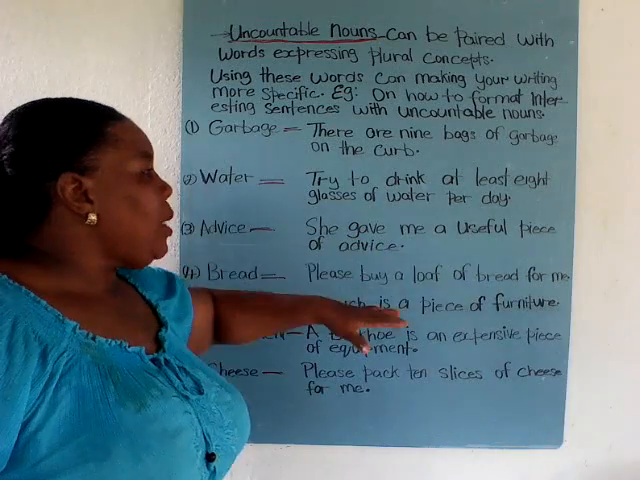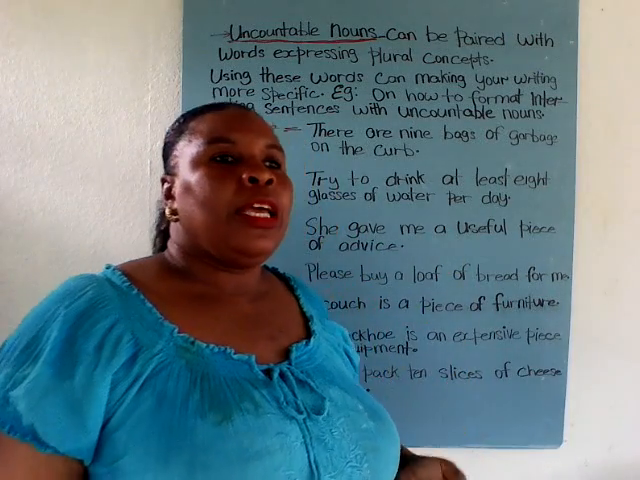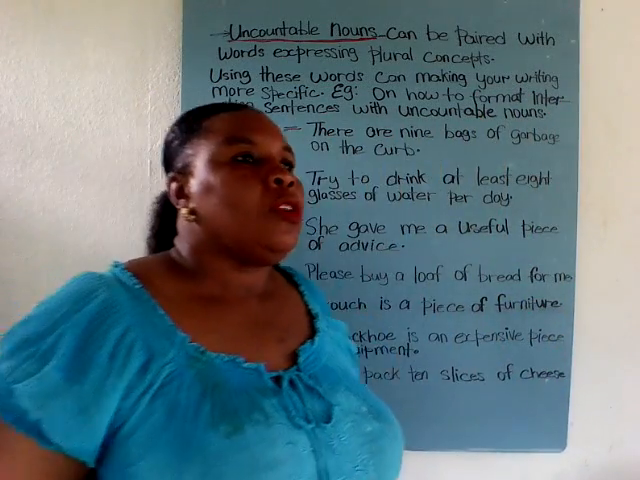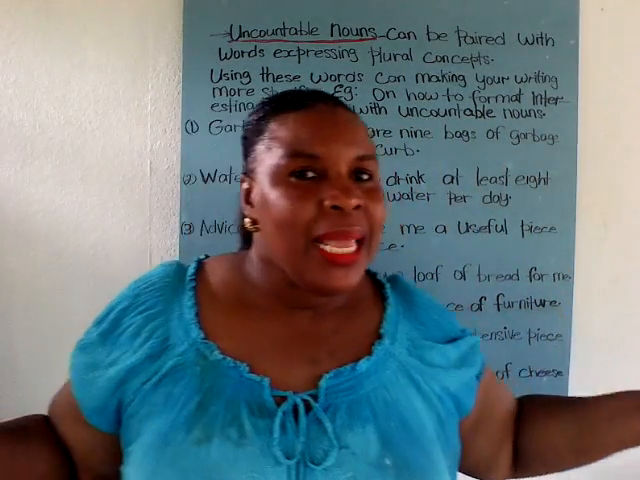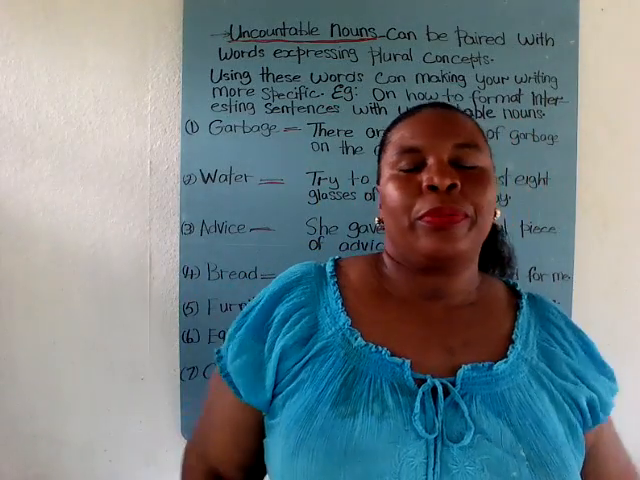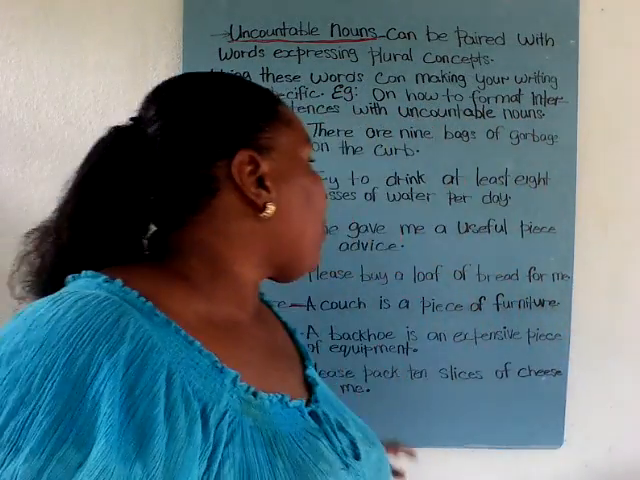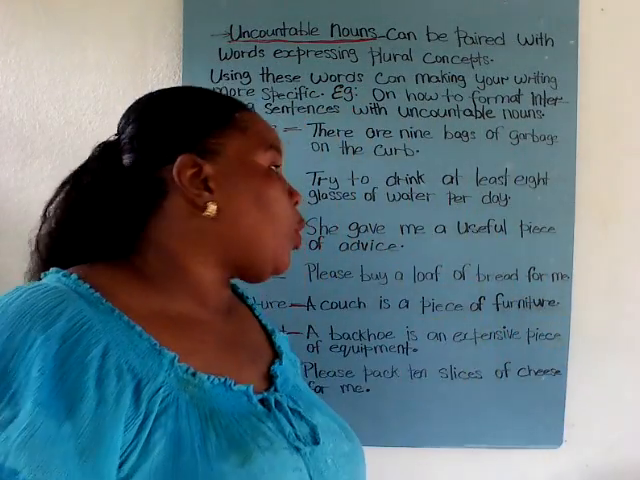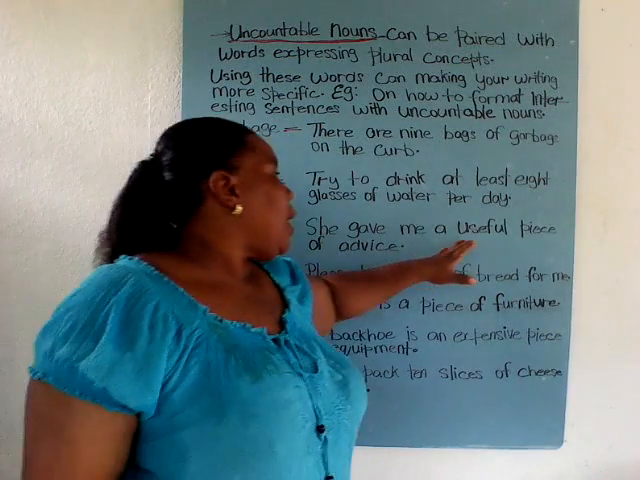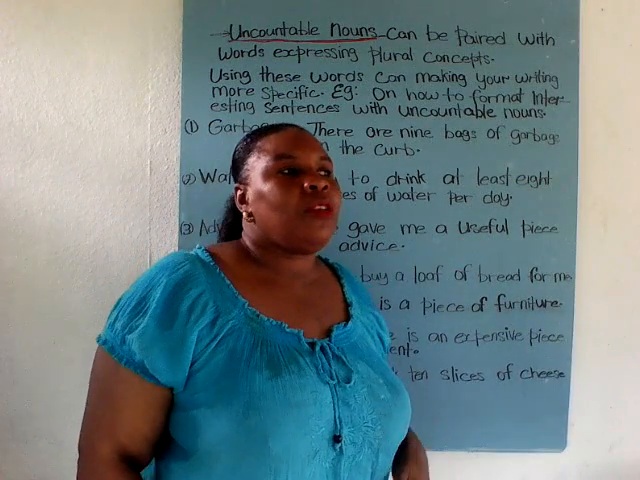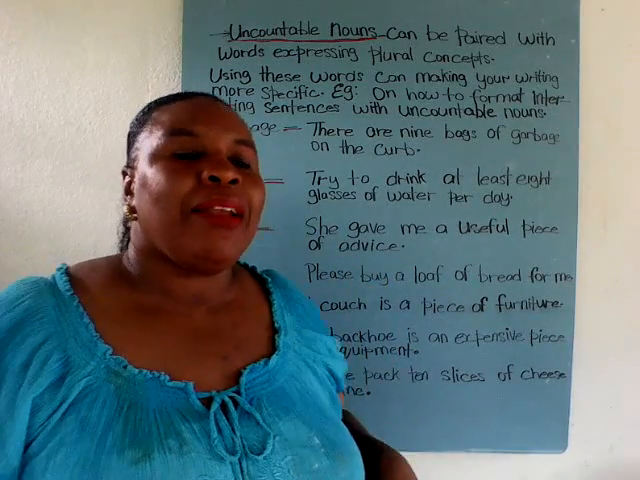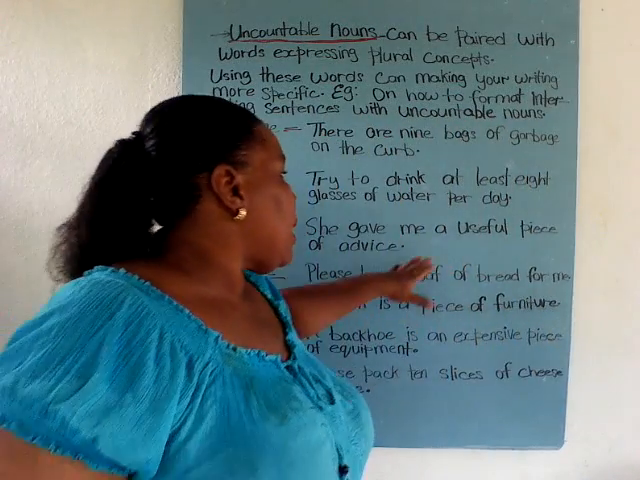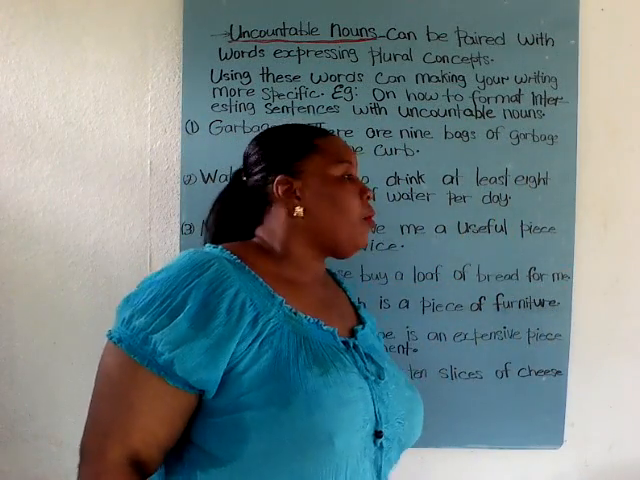Advice. She gave me a useful piece of advice. All right? So advice by itself, because there are many advices out there in the world. But a person can give you 2 pieces of advice or 3 pieces of advice, or just advise you on something. All right? So she gave me a useful piece of advice. So if somebody gives you a useful piece of advice, they're talking about singular, something one, just one. So a useful piece of advice.